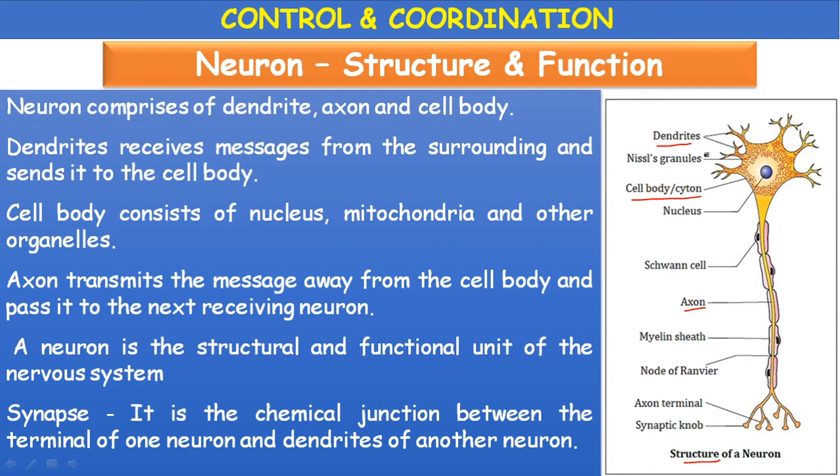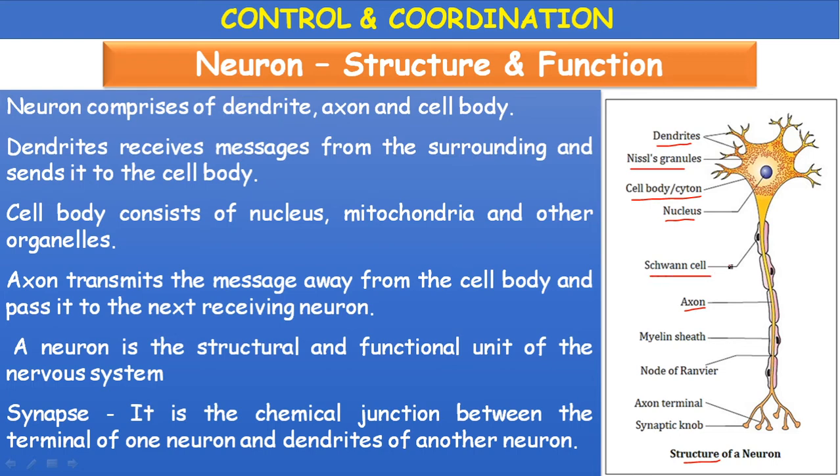Unipolar, bipolar, multipolar, like that, depending upon the number of dendrites arising from the cell body or cyton. The difference between the axon and cyton is the presence of these Nissl granules in the cytoplasm of the cell body. It possesses a well-defined nucleus, so it is a eukaryotic cell.